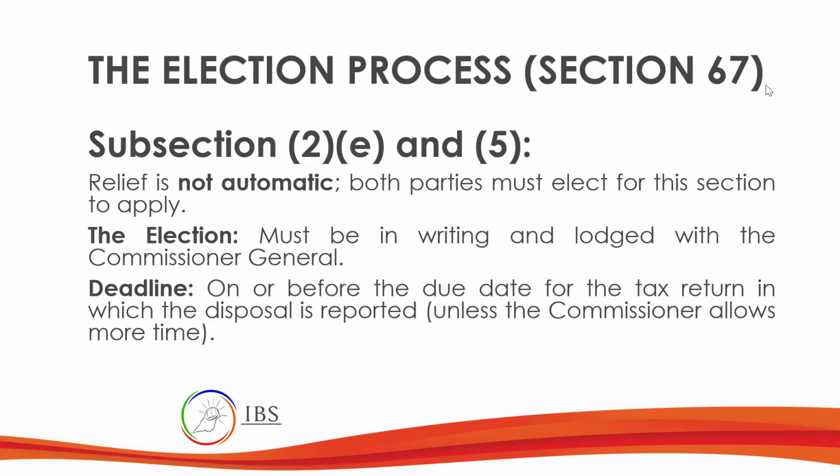Now, in subsection 2 and subsection 5 of Section 67, this relief is not automatic, which means both parties must elect for this section to apply. It should be in writing and lodged with the Commissioner General. The deadline is on or before the due date of the tax return in which the disposal is reported. But of course, the Commissioner General can allow more time.